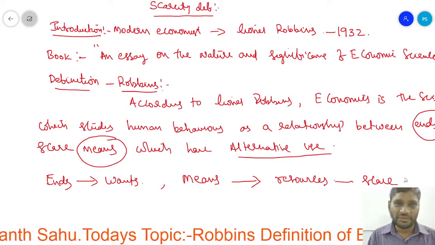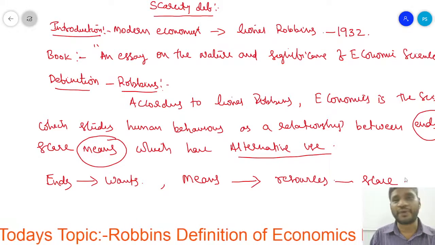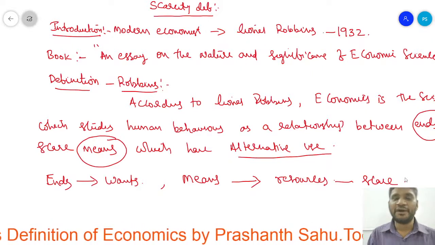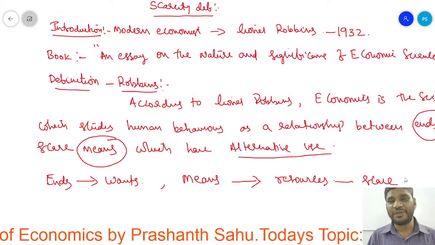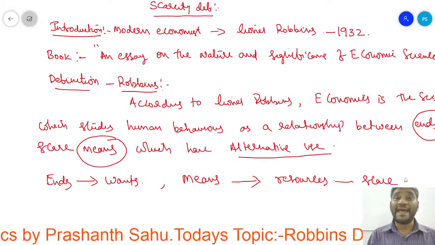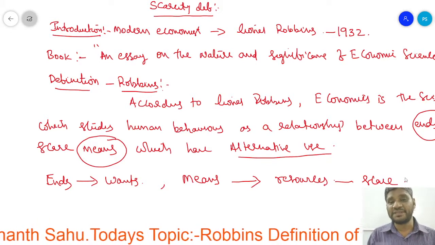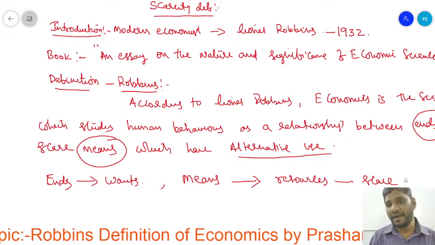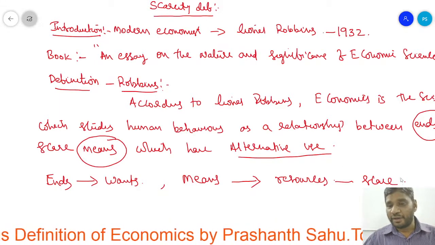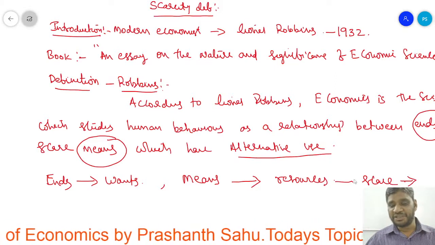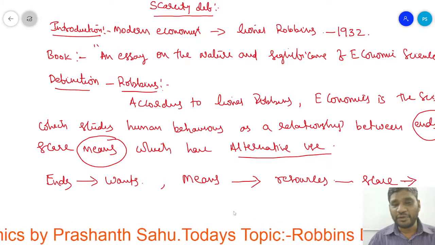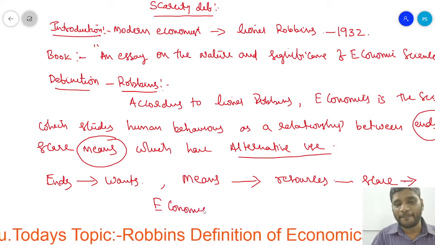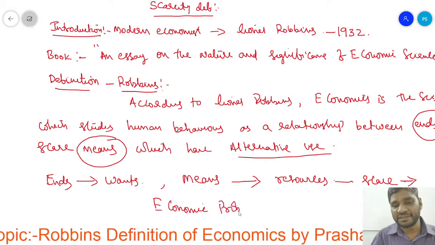So all wants we cannot satisfy, because there is a scarcity of resources. That is why he used the term scarce means, which is nothing but scarcity of resources. When this scarcity of resources occurs, the economic problem arises.